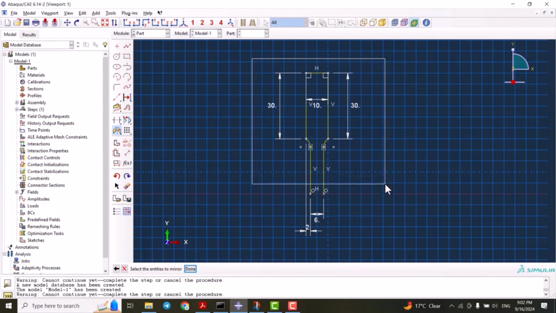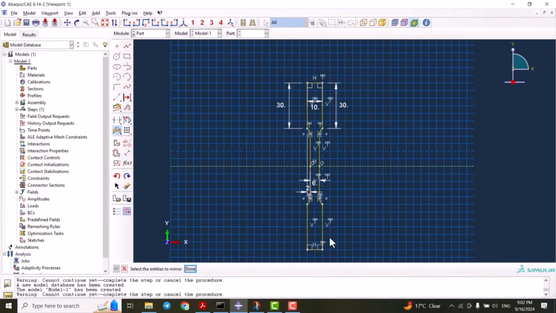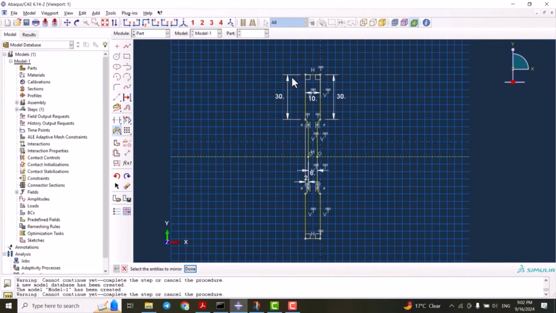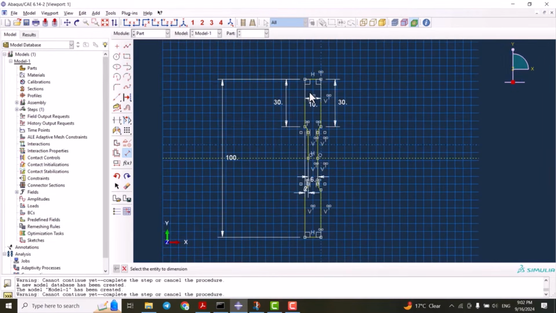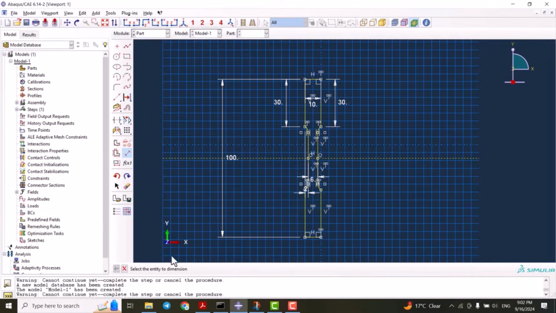By holding shift, we can select everything and click on done, and as you see we have our model. But before finishing the model we should put this number as 100, so everything is like the sketch we have. So we're good to go.